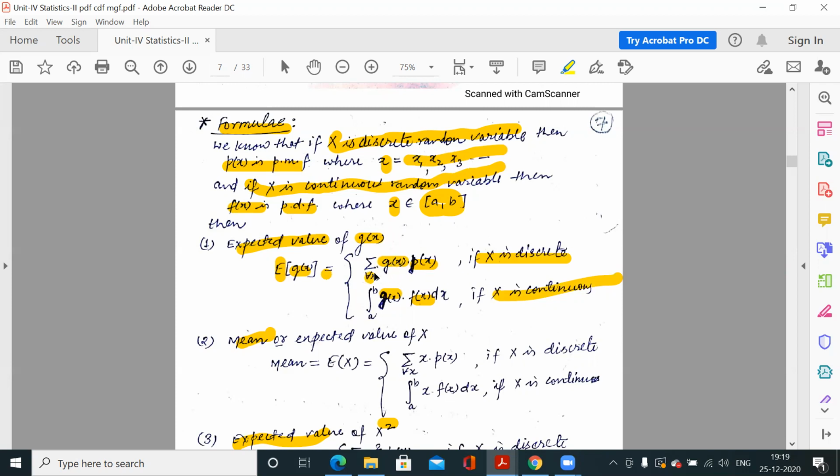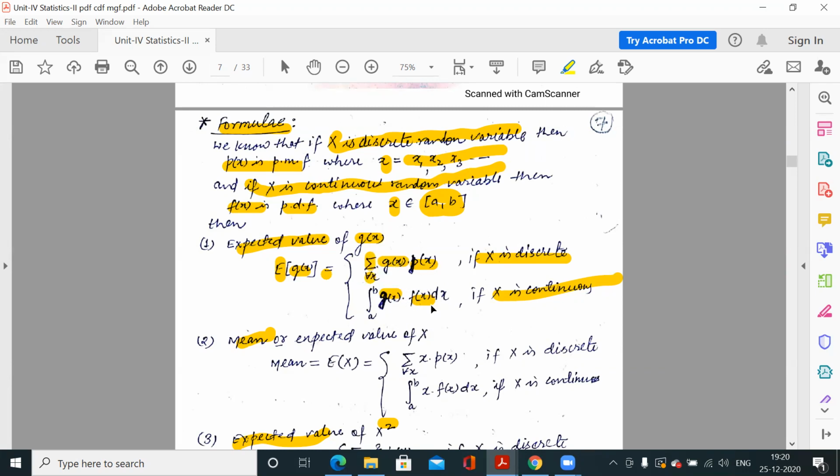So for each x you multiply the g(x) function by its corresponding probability, and you add all these multiplications. Clear? The summation of g(x) into p(x) for each possible x.